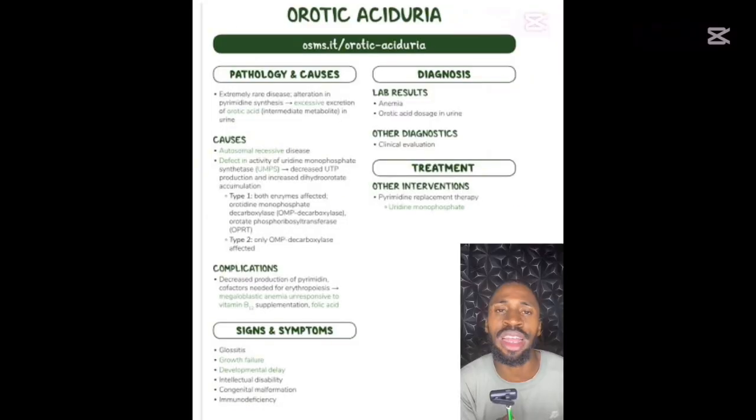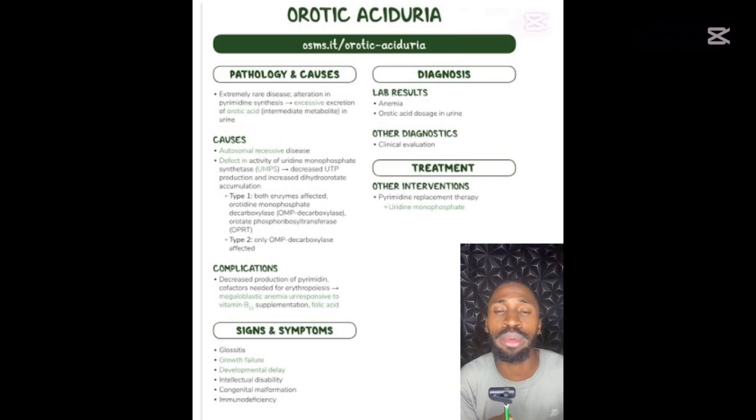In type 2 orotic aciduria, when there is absence of OMP decarboxylase, what happens? This one is also the same thing. There will be a high amount of orotic acid excretion, and also there will be severe anemia too. Anemia will also be present here. But in this one, it is a milder case in this reaction than in the previous orotic aciduria type 1.